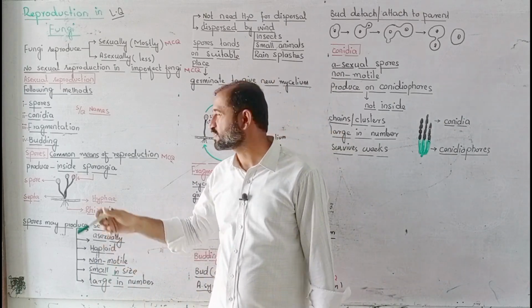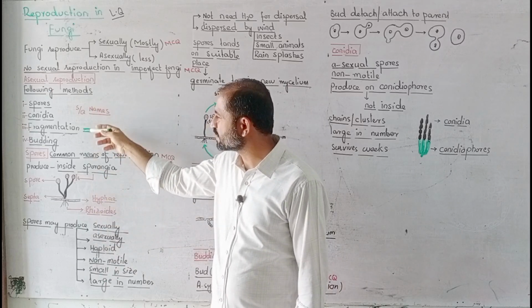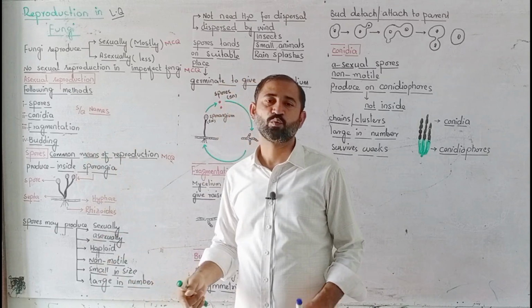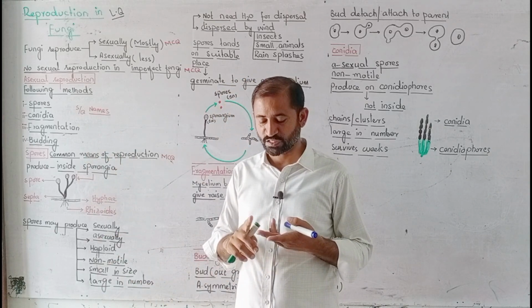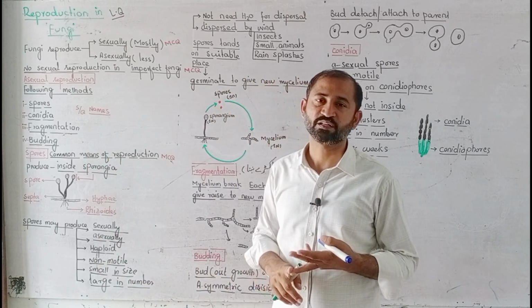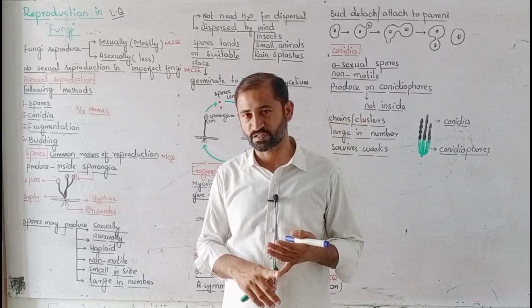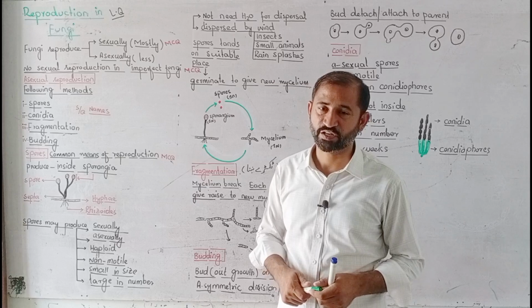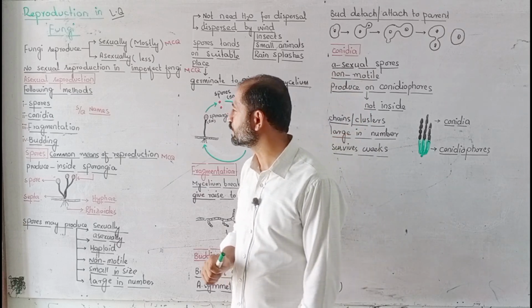You can write their names in your own sequence. One method is spores, another is conidia, the third is fragmentation, and the fourth is budding. These are the 4 different methods through which fungi can reproduce asexually.